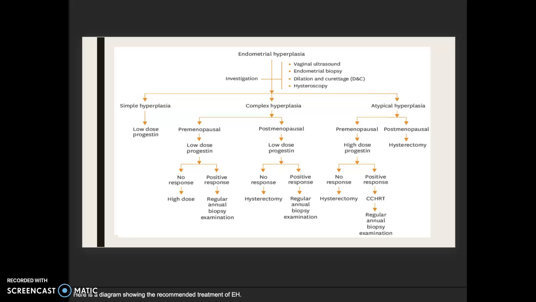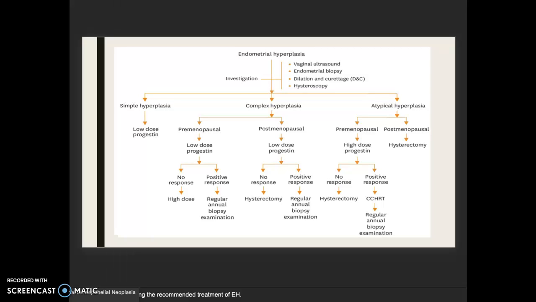Endometrial hyperplasia treatment is shown here on this diagram. Simple hyperplasia is recommended low-dose progestin. Complex hyperplasia, premenopausal, low-dose progestin. If no response, then a high dose is given. If a positive response, regular annual biopsy examination. Or in postmenopausal women, a low dose progestin. If there's no response, a hysterectomy is done. If there's a positive response, regular annual biopsy examination.